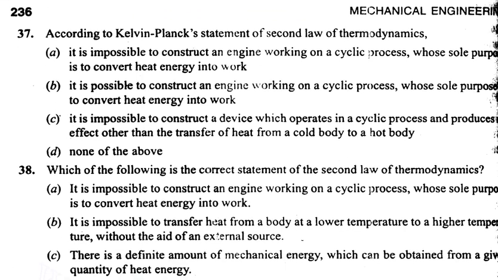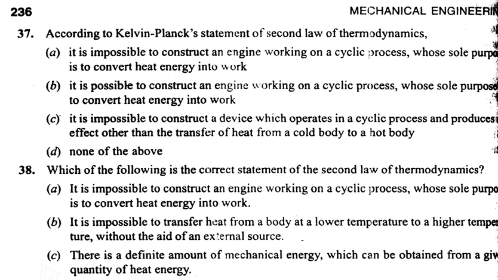Let's move to the other question, number 37. According to the Kelvin Planck statement of the second law of thermodynamics, Kelvin Planck always talks about conversion of heat into work. So option A: it is impossible to construct an engine working in a cyclic process whose sole purpose is to convert heat into work. Yes, it is the correct answer.